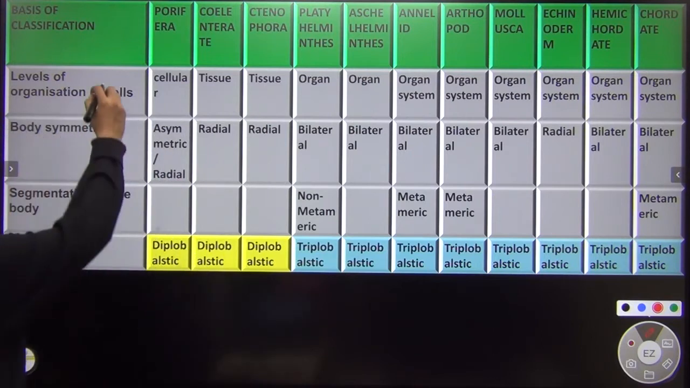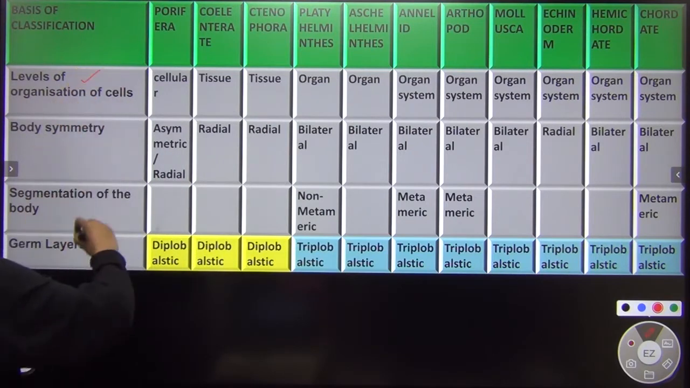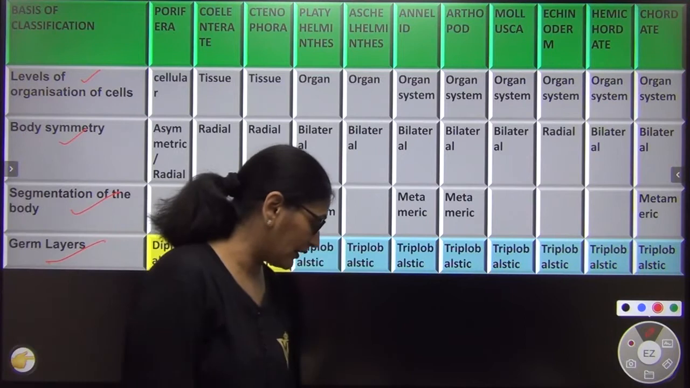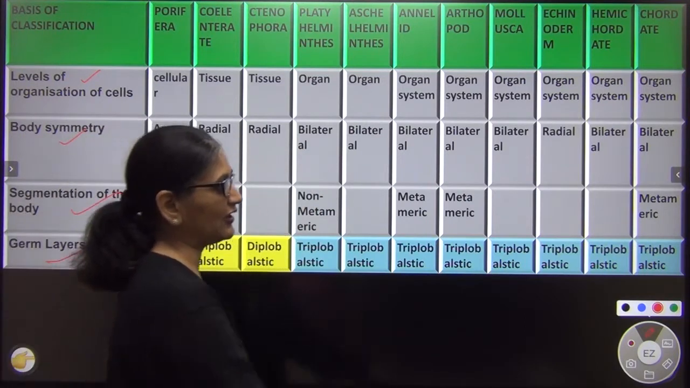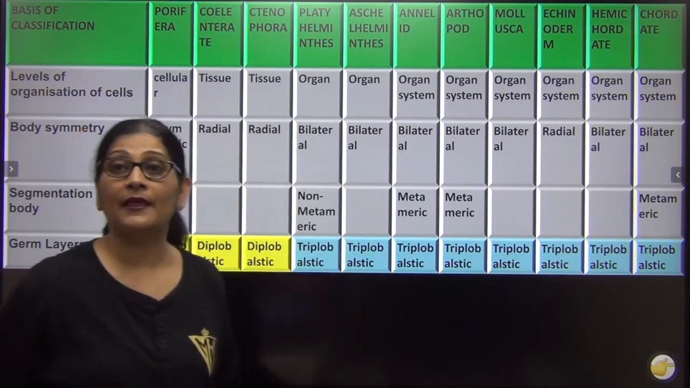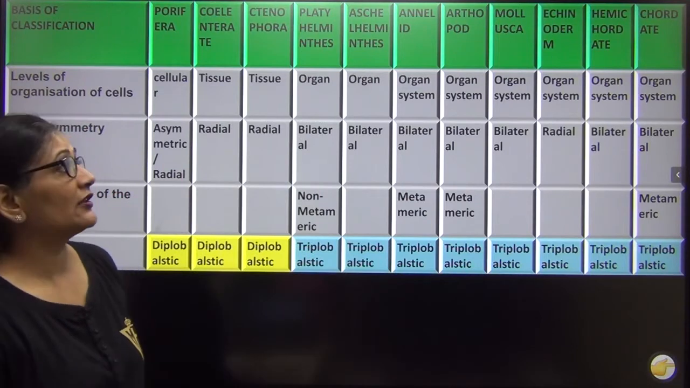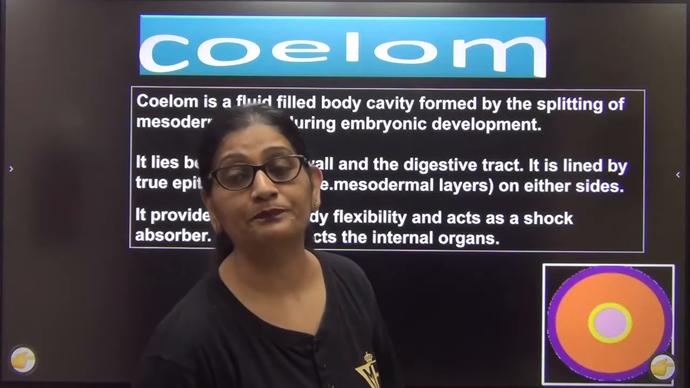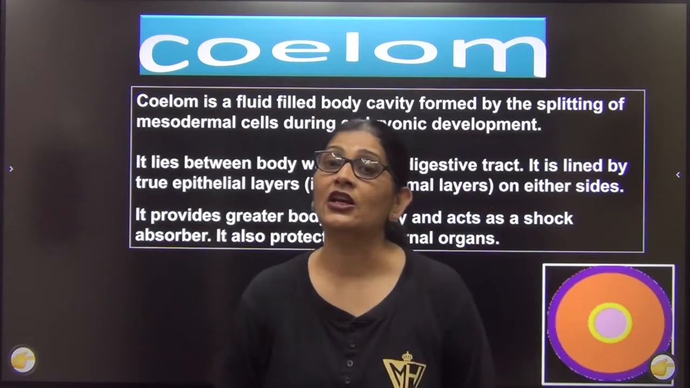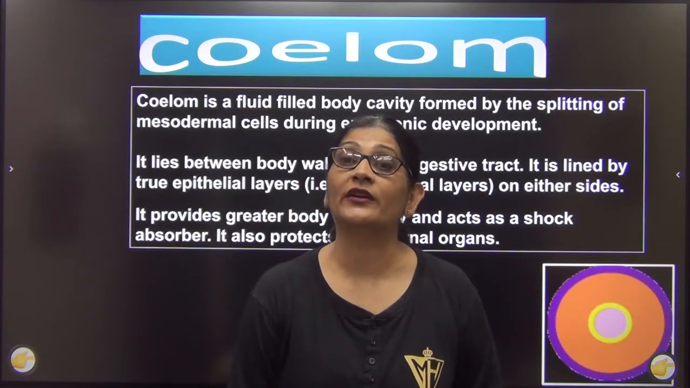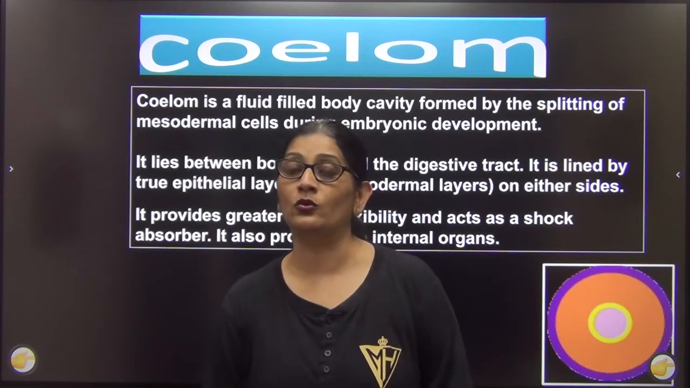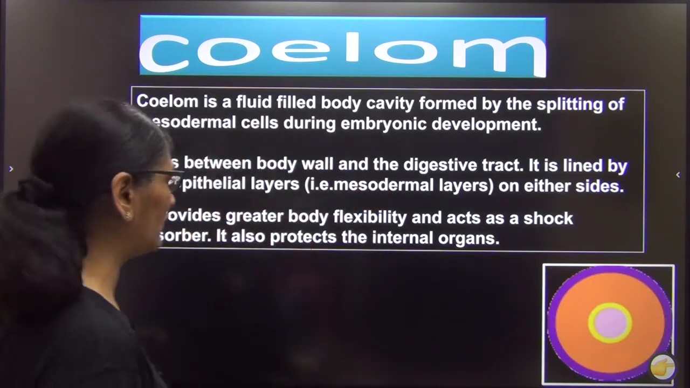Right? So we have done four bases of classification. One, level of organization. Second, symmetry. Third, segmentation. Fourth is your germ layer. We have already done it. Now the next basis of classification we are going to do is coelom. This is a really very interesting topic, coelom. I have often seen children do not understand what the coelom is. Right? I will tell you what the coelom is, and then we will see how it goes.